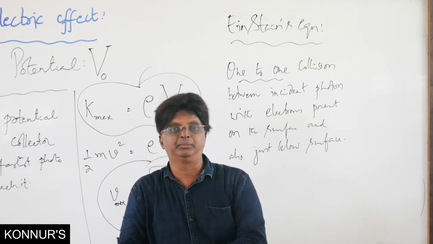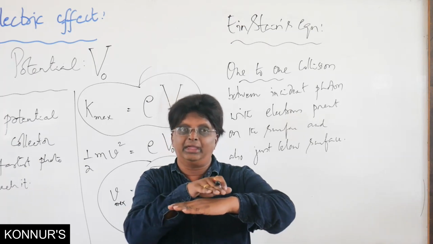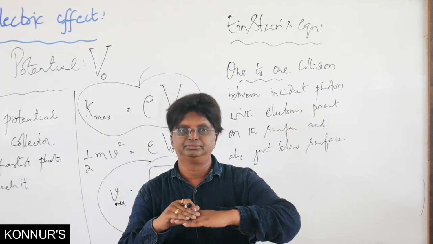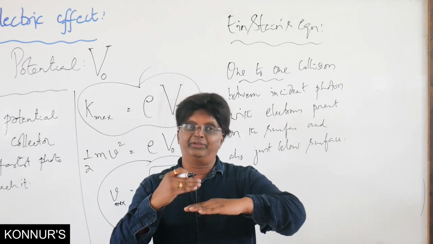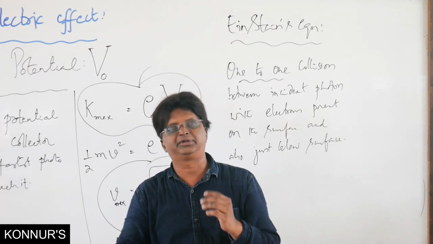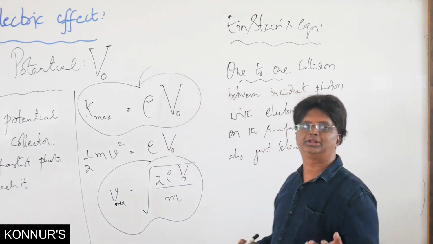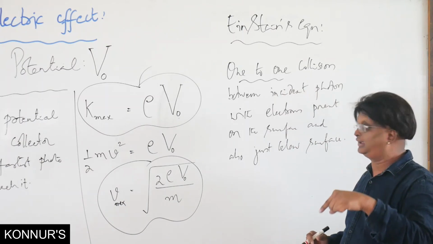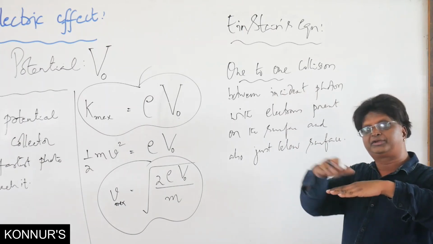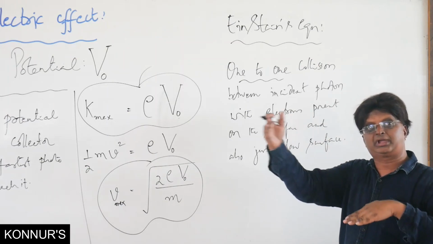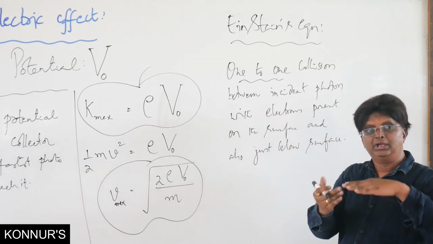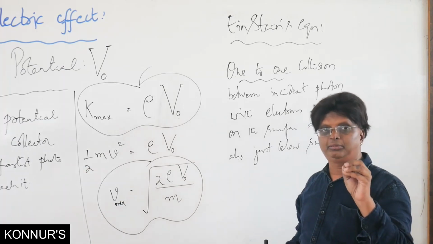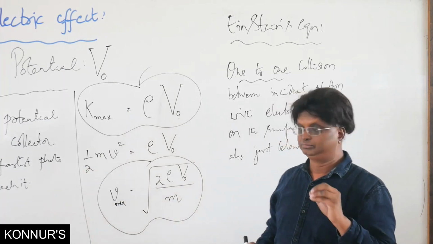The electrons present on the surface require lesser energy for liberation, whereas the other electrons just below the surface require a bit more energy for liberation. And that is why the electrons ejected from the surface possess maximum kinetic energy, and those from below the surface have lesser and lesser kinetic energy.